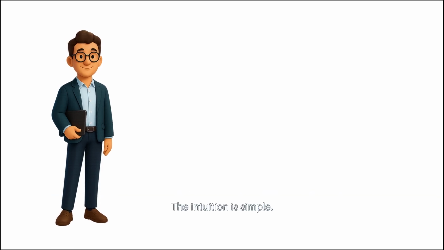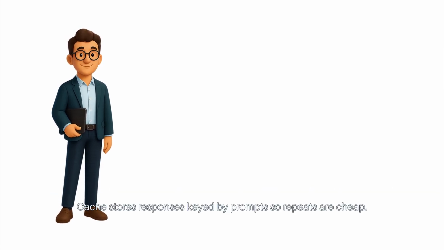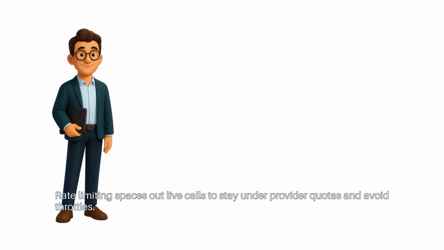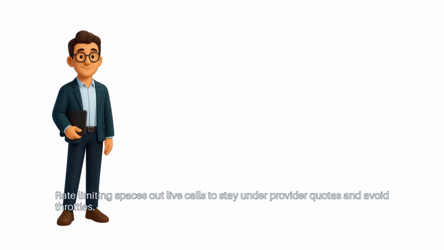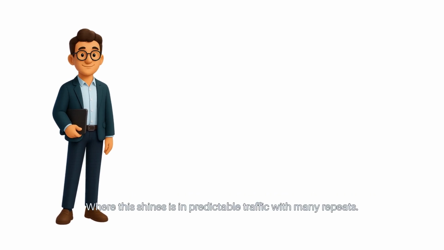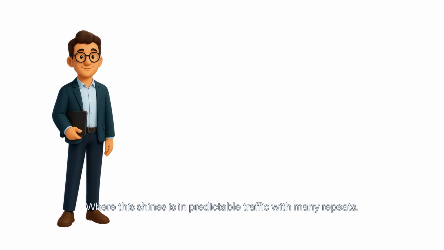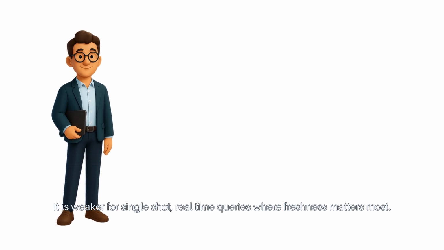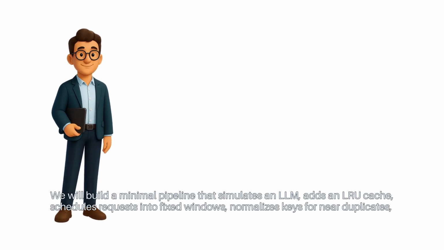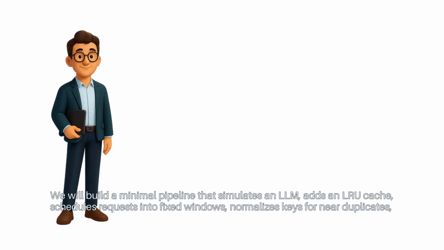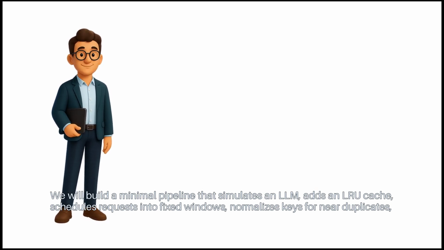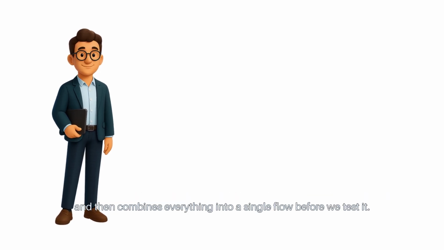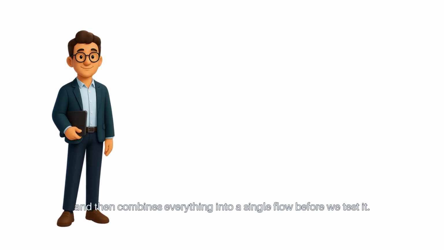The intuition is simple. Cache stores responses keyed by prompts, so repeats are cheap. Rate limiting spaces out live calls to stay under provider quotas and avoid throttles. Where this shines is in predictable traffic with many repeats. It is weaker for single shot, real-time queries where freshness matters most. We will build a minimal pipeline that simulates an LLM, adds an LRU cache, schedules requests into fixed windows, normalizes keys for near duplicates, and then combines everything into a single flow before we test it.